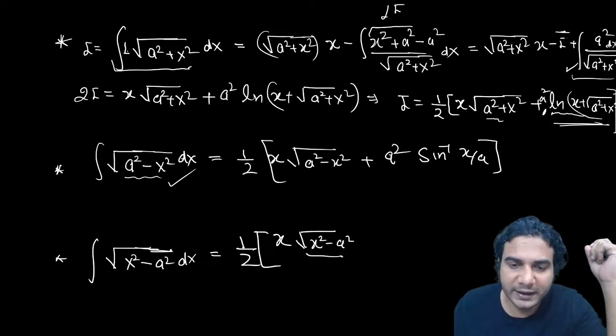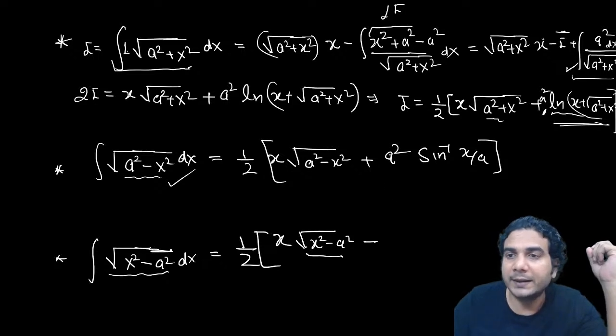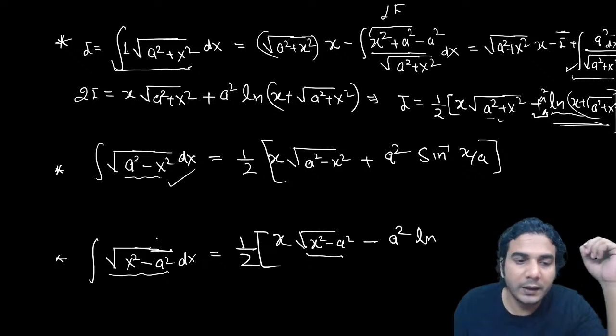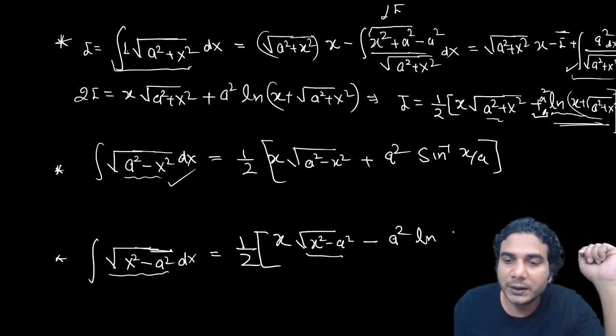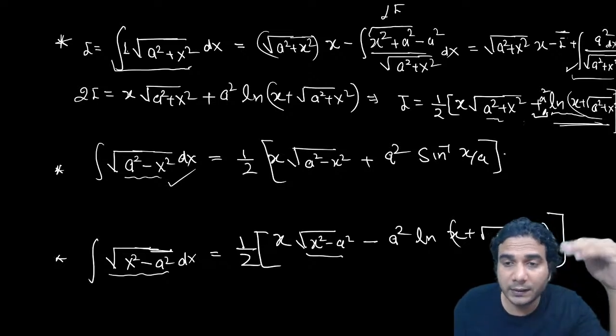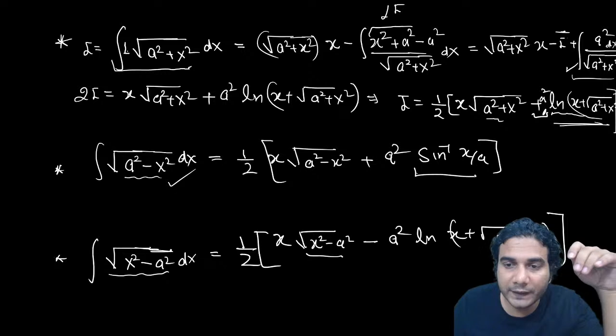You need to write the same quadratic which is written here, same term. Minus will be there. That is the only difference. In this formula it was plus, now it will be minus. Minus a square times ln of formula of 1 upon this. So that was x plus under root of x square minus a square. So everything is same in these three formulae. The only difference is of this term and this term.